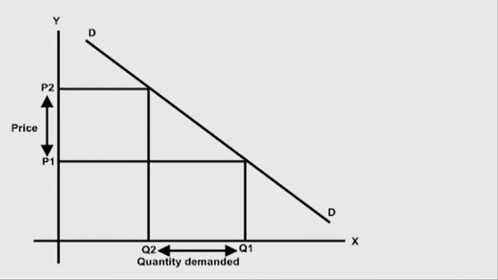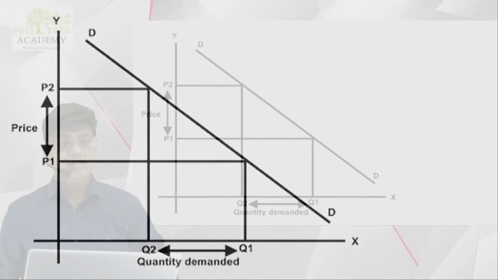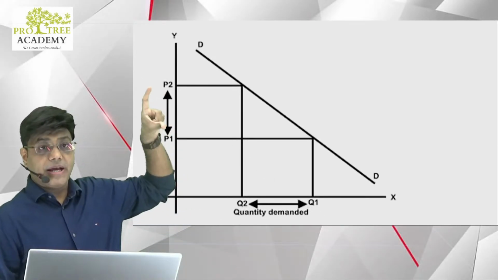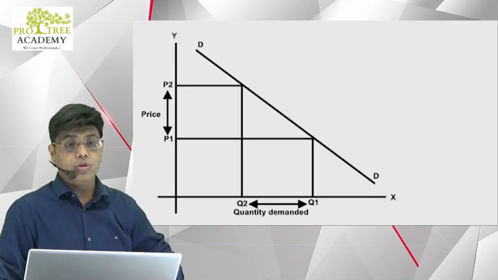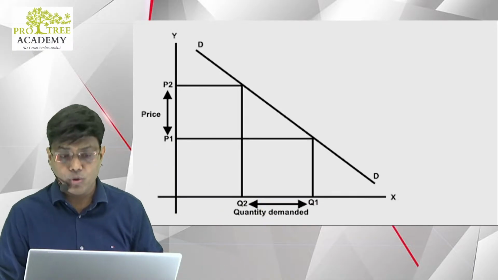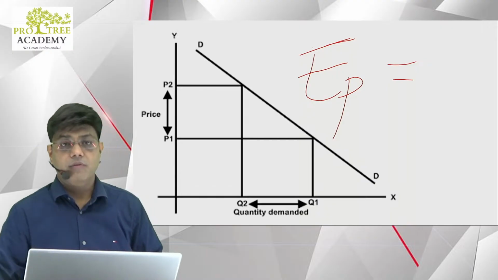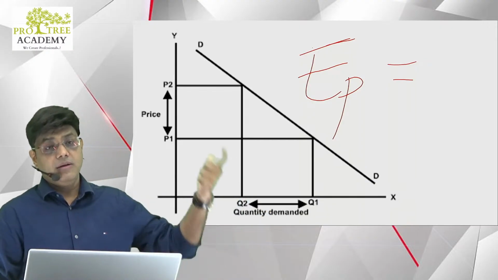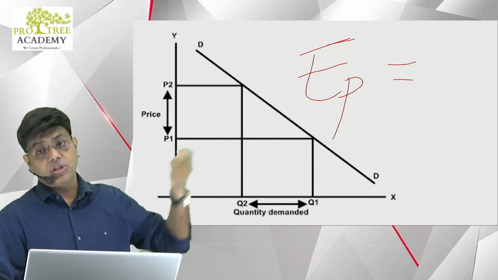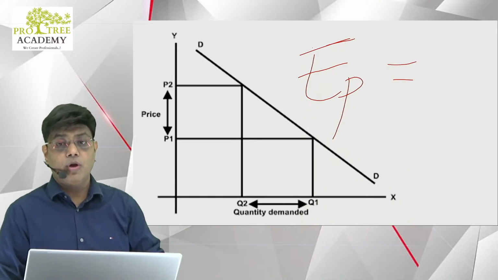All right, absolutely correct answers, guys. The change in the price and change in the quantity demanded both are same. When numerator and denominator both are same, tell me what is the value of EP when percentage change in quantity demanded divided by percentage change in price, both are equal.